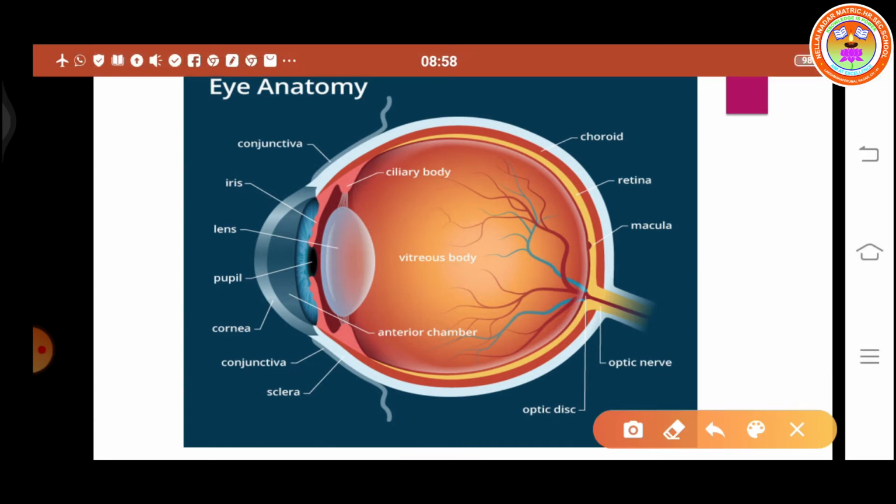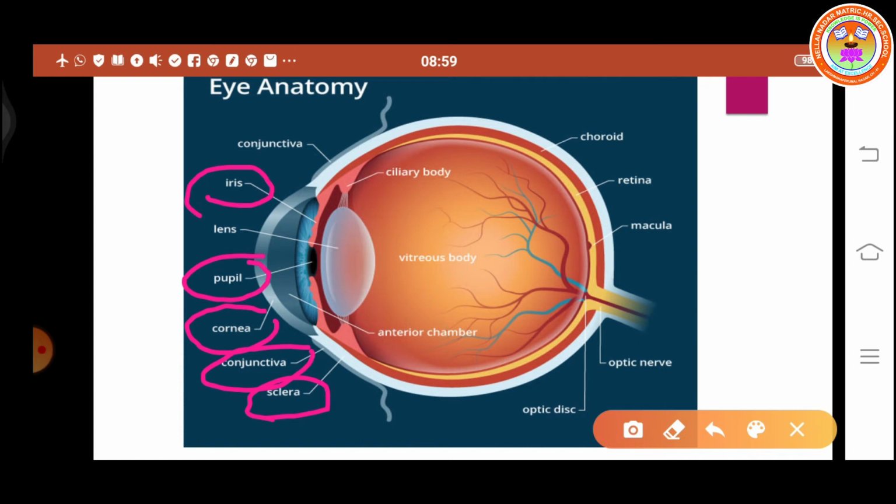Here you can see the first one is the sclera, the second one is the conjunctiva, the third one cornea, the fourth one iris, the fifth one is the pupil. These are the five structures given as external structure of the eyes.